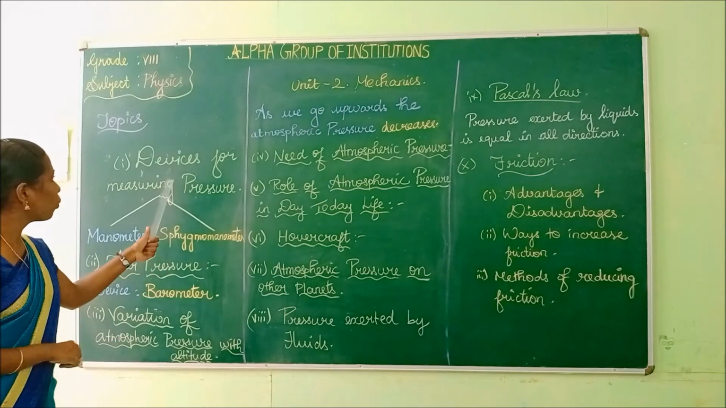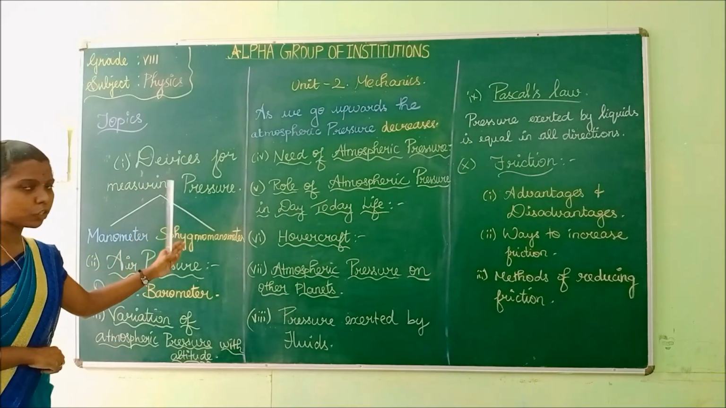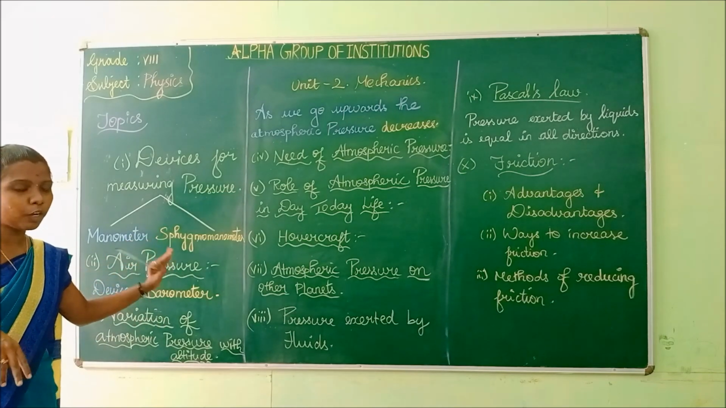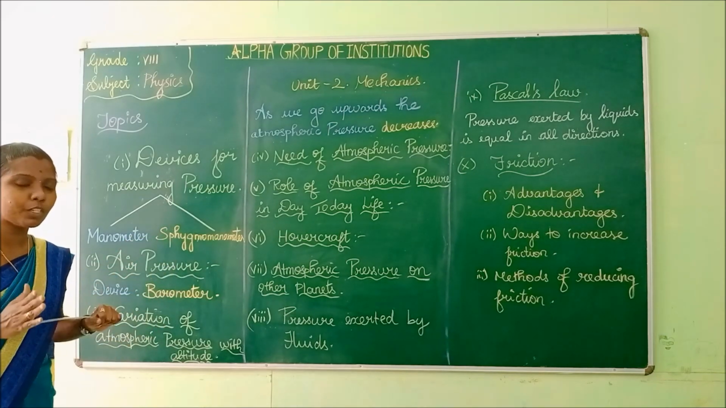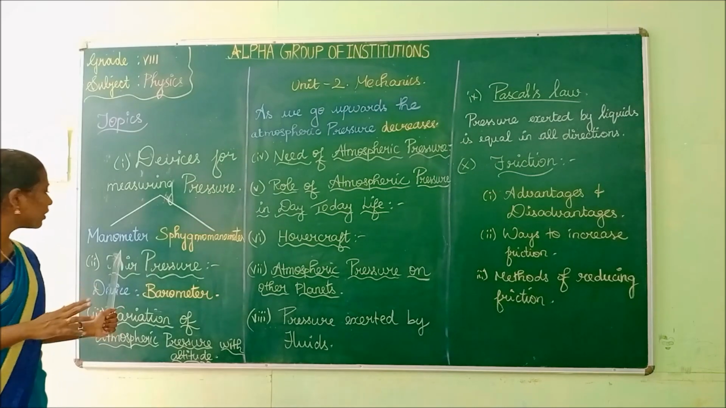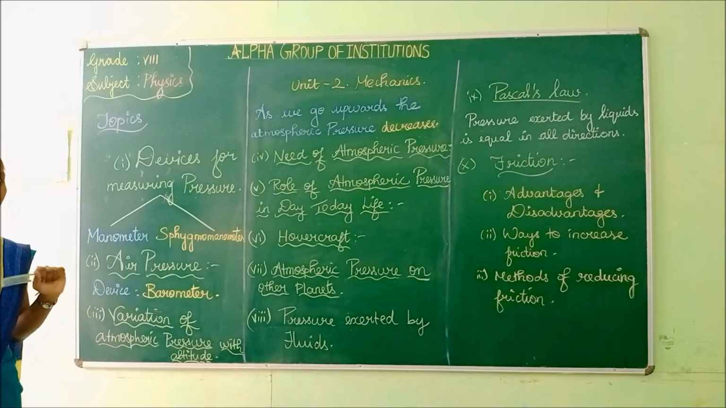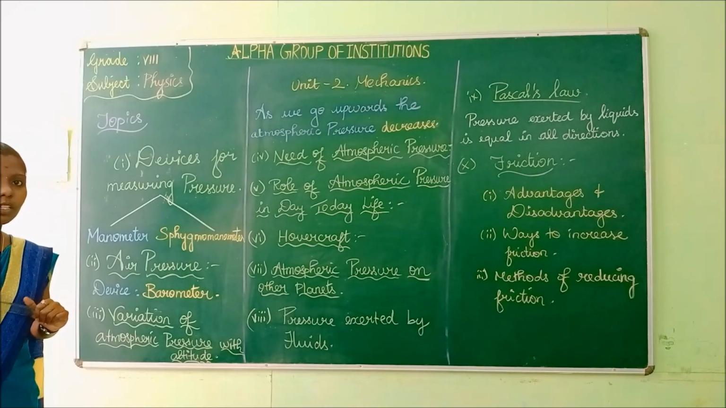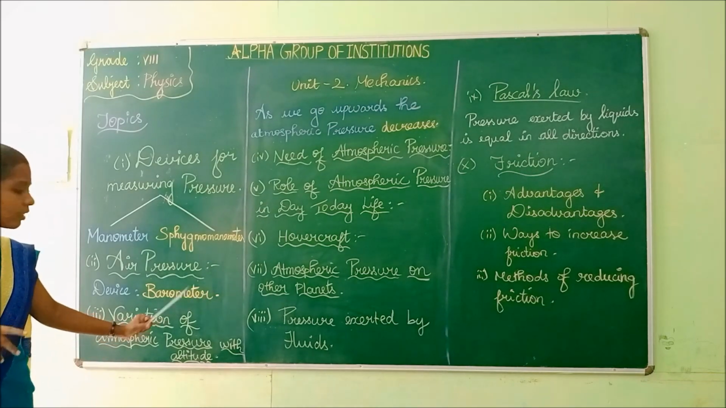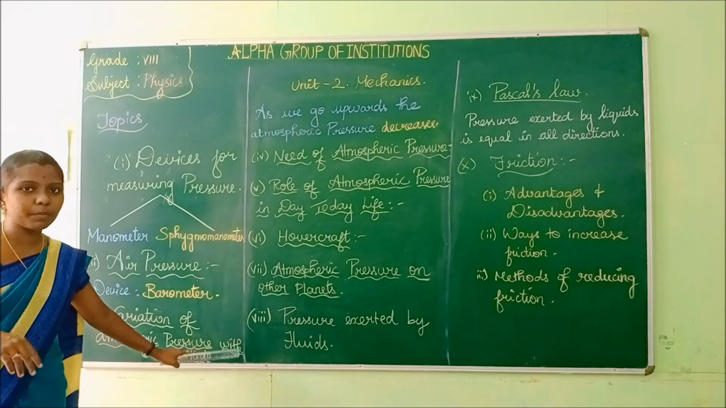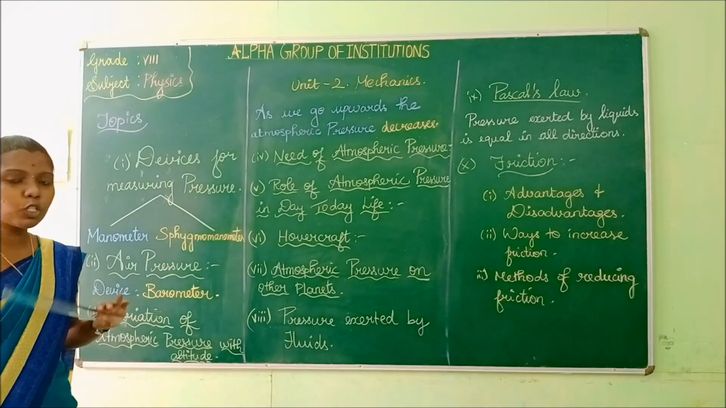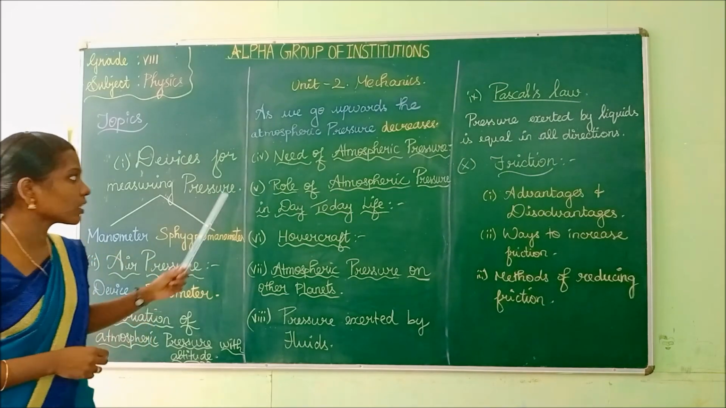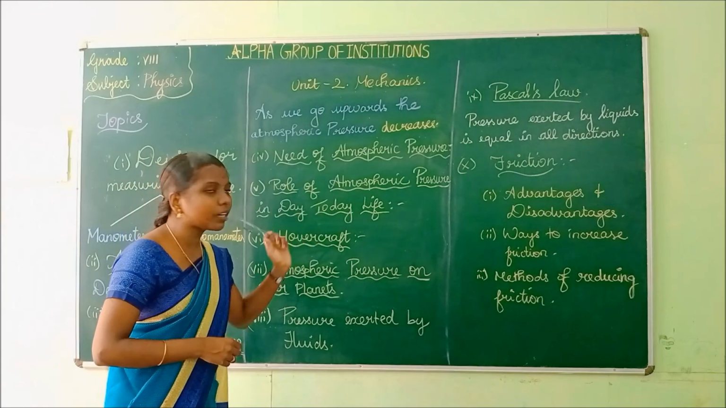We have seen the various devices for measuring pressure: manometer and sphygmomanometer. The sphygmomanometer is the device to measure blood pressure. Next we have seen what is air pressure and the device for measuring it. What is the device that we use to measure the air pressure? Yes, it is the barometer. Next we have seen variation of atmospheric pressure with altitude: how the atmospheric pressure varies from sea level as we move to higher places.